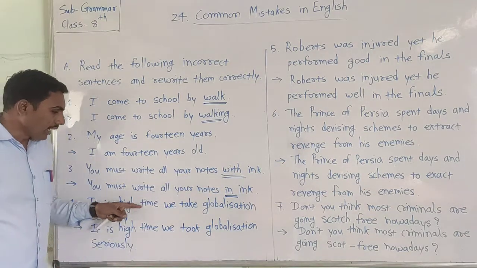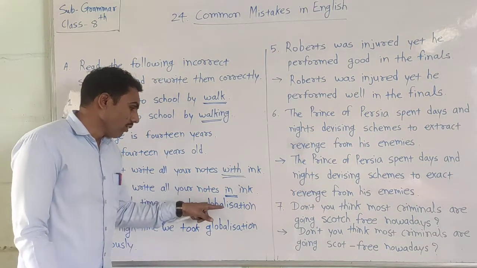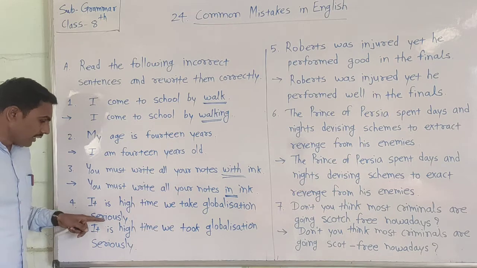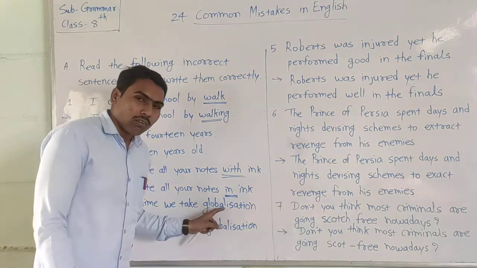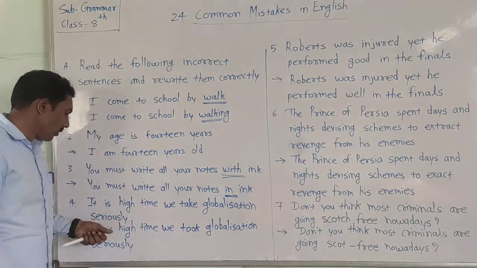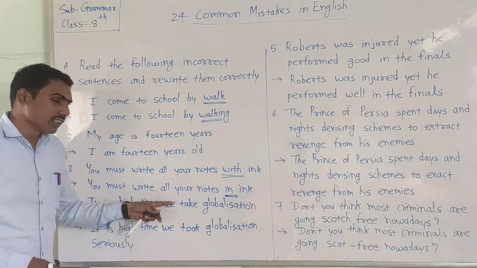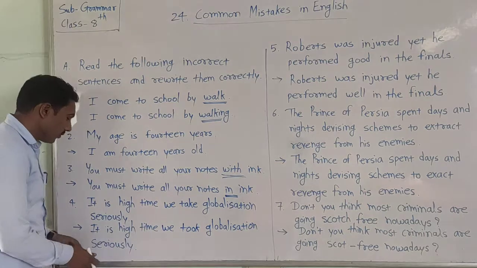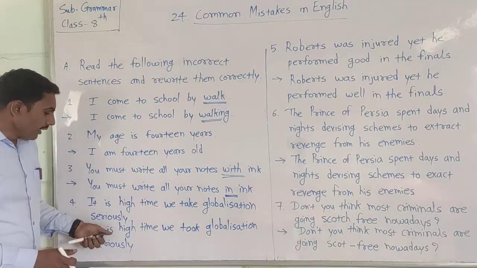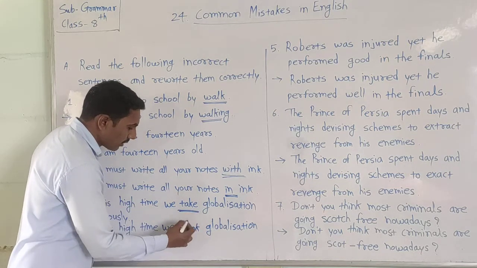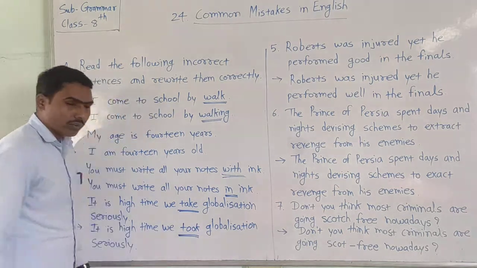It is a high time we take globalization seriously. Full stop. In this example there is one mistake. According to this sentence's meaning you can use the correct form: It is high time we took. Look here. In the place of take you can use took. That is the correct word.